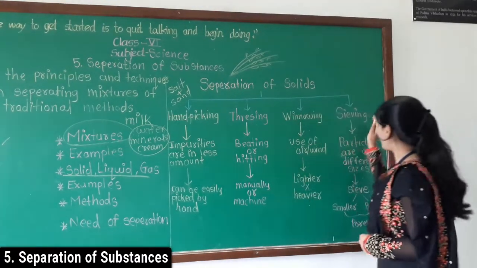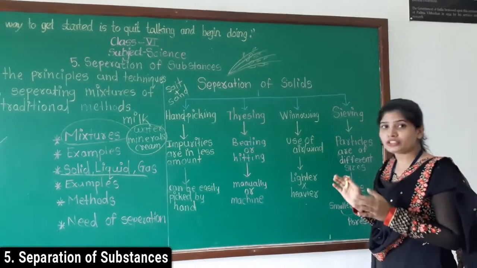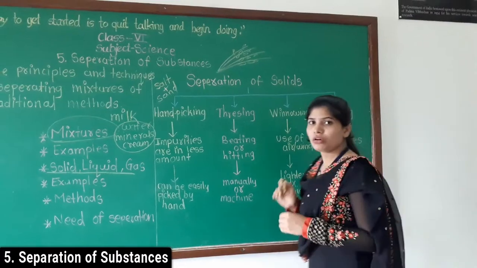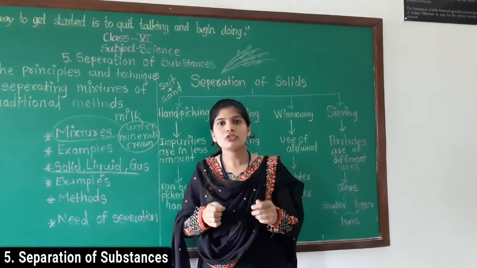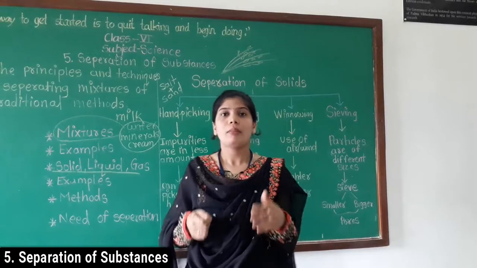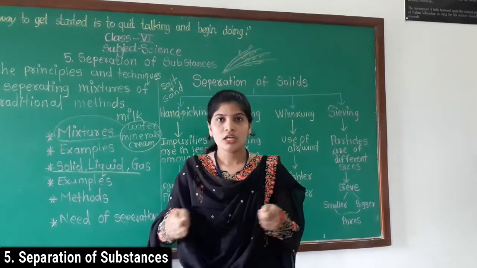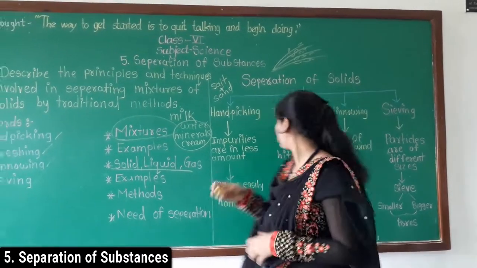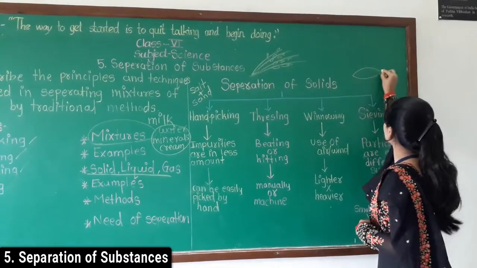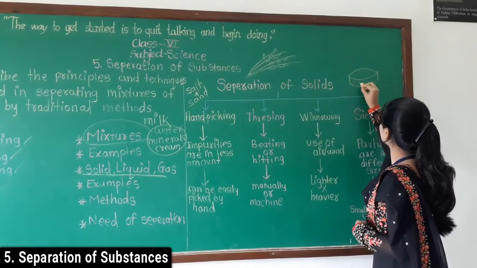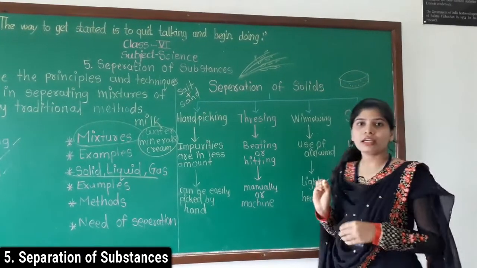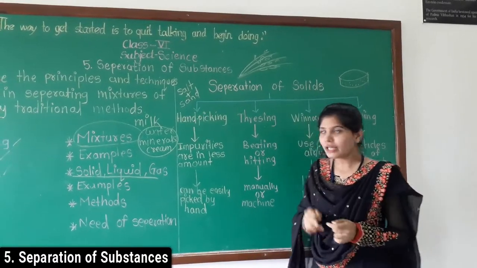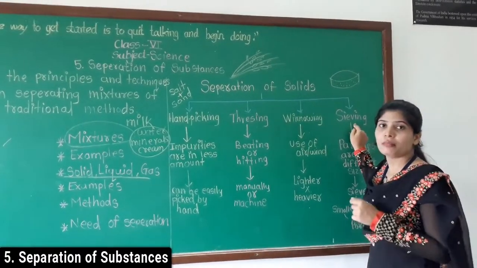Next, and the last of the traditional methods, is sieving. Now what is sieving? Have you seen your mother, before preparing roti and all, use something? That's a sieve, like this. So this is called a sieve. A sieve is the instrument that we use in the sieving method.